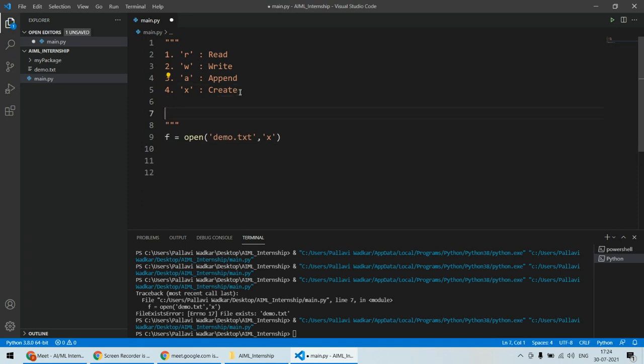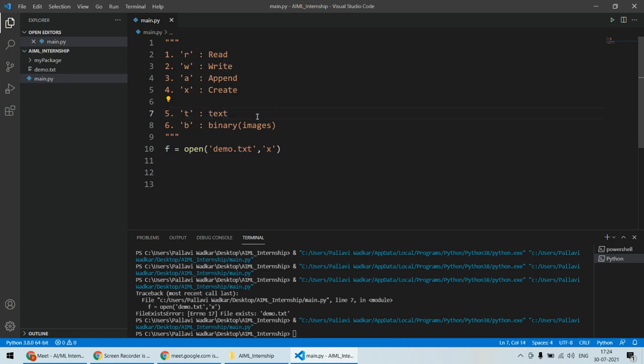Additionally, there are two different modes as well, called T mode, which is nothing but the text mode. This is generally used for text files. And then another mode is the B mode, which is generally used for binary data, for example, images. Images can be binary. So these two modes are nothing but about what kind of file it is, whether it is a text file or a binary file. That's what is defined by these two file modes. As far as T is concerned, this is text mode.